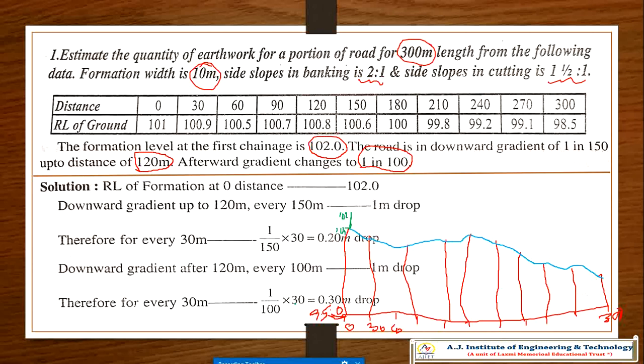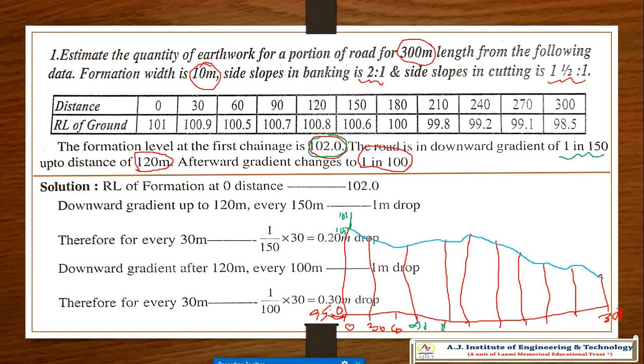From 102, it is a downward gradient up to 120, right? Up to 120 the road is a downward gradient of 1 in 150, up to a distance of 120 meters. That is 60, 90, 120. Till here, this is 120.